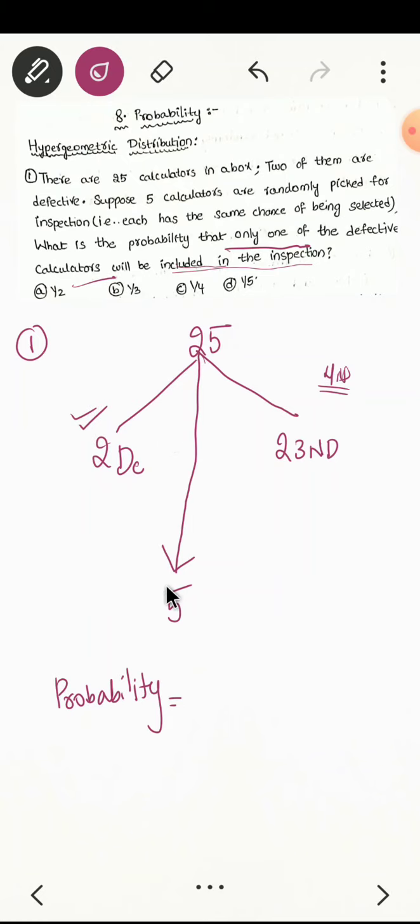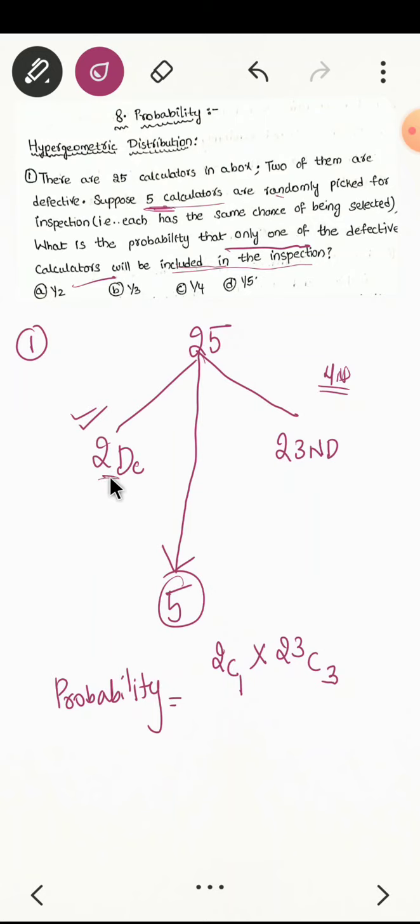So the probability can be given as: out of these 2 there should be at least 1, so we are selecting 1 out of 2, and out of 23 we are selecting how many? 4. Total we have to select 5 calculators.